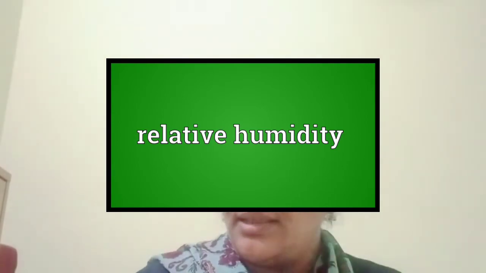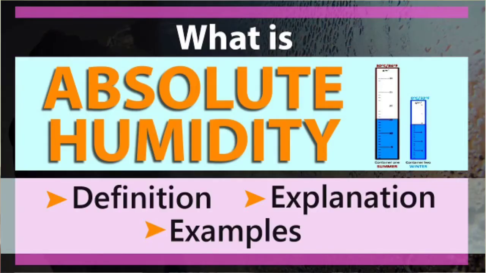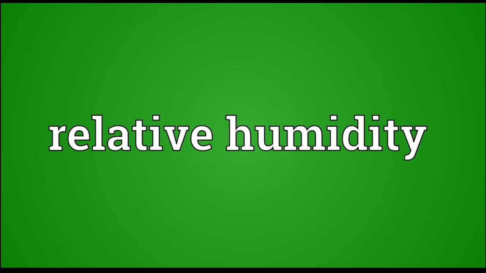So very easy: absolute humidity means the amount of water vapor in 1 cubic meter of air. Saturation means when the amount of water vapor present in the air and the water holding capacity of air become equal. What is meant by relative humidity?